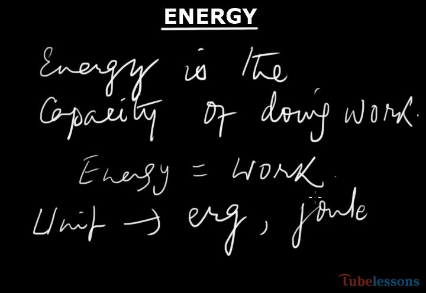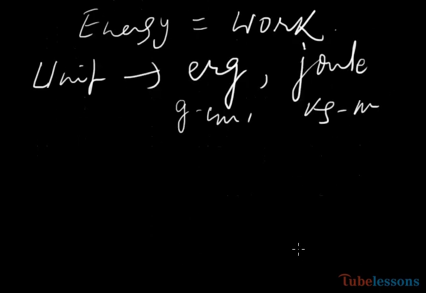So if you memorize the units of work in CGS and SI system, those will be the units of energy in CGS and SI system. And we can recall the gravitational unit of work, that is energy. In CGS it is gram centimeter and in SI it is kg meter. And 1 gram centimeter equal to 980 erg you have known, and 1 kg meter equal to 9.8 joule you have also known.